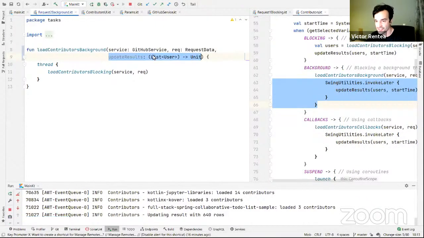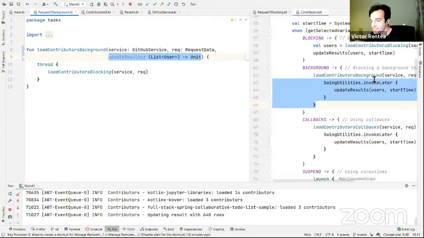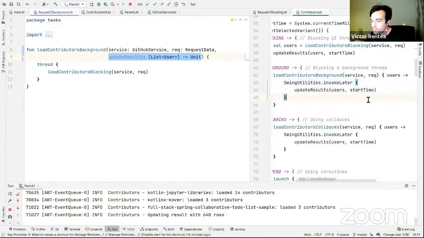This is the definition of a function in Kotlin, returning void and taking a list of users to display in the interface. This is a callback, which is implemented here by updating the results in the grid in the UI. And this baby over here ensures that you move your execution to the main thread, the thread which is supposed to be drawing the screen. Right. But the first thing you need to do is to get out of that thread. When you click on the button, you are by default on that thread which is supposed to draw on the screen. So you have to exit that. And one brutal way to do that,